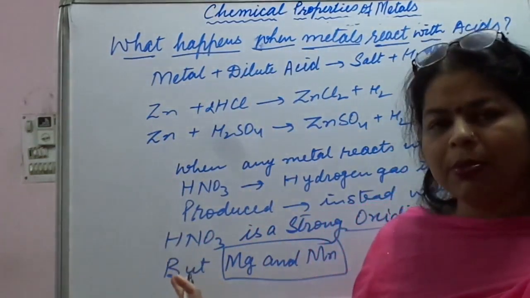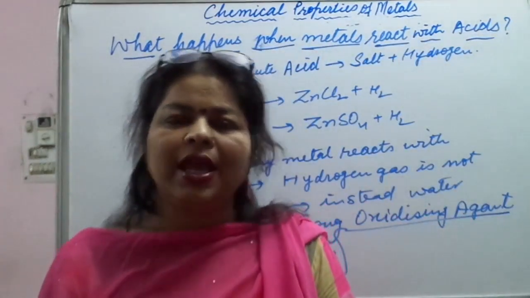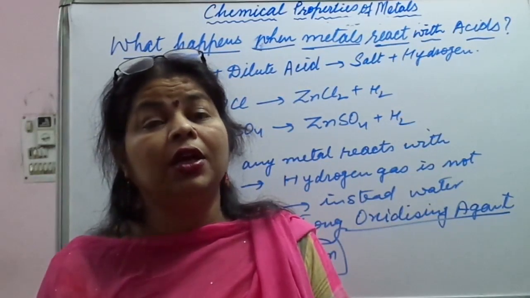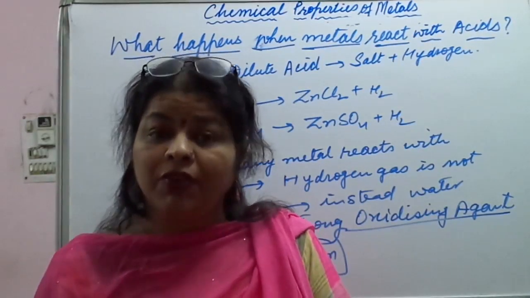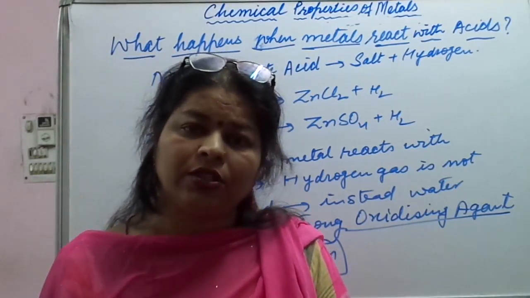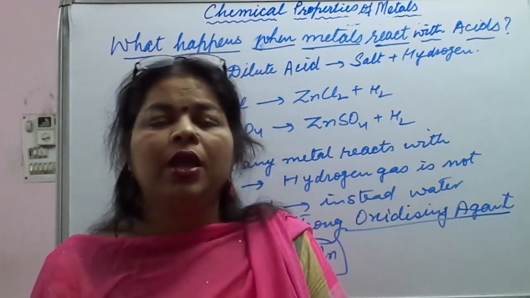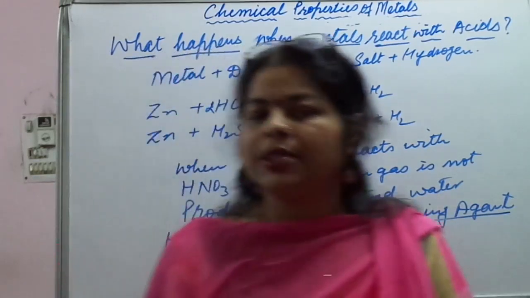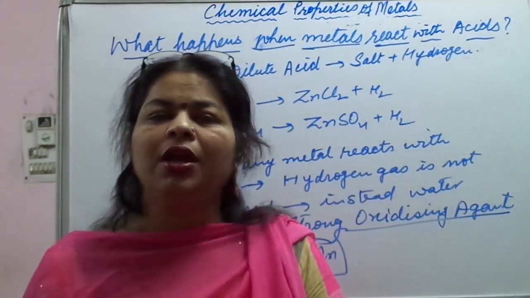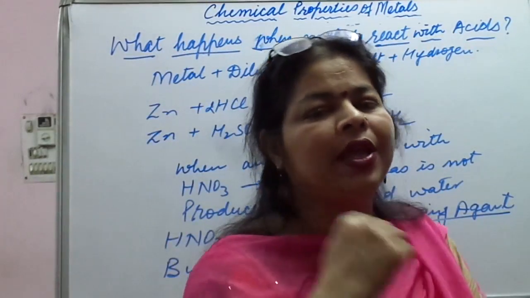So I hope you will remember that two metals, manganese and magnesium, will react with the HNO3 and will produce hydrogen gas, not water. It is an exception over here. So by this time we have learned about the reaction of metals with acids.